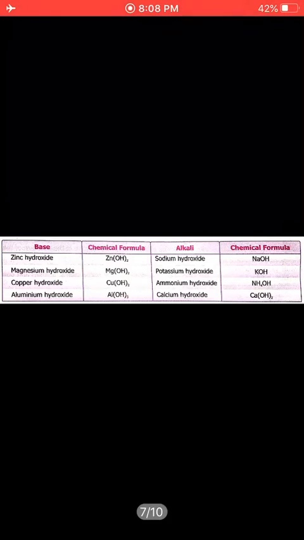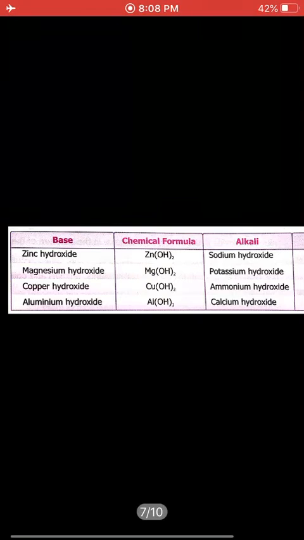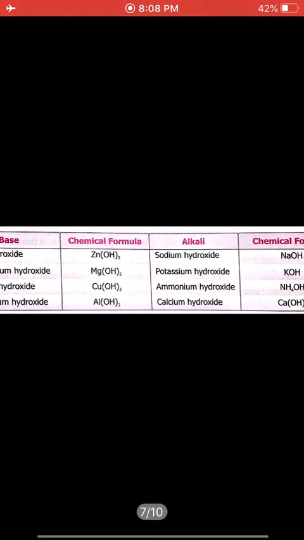Am I clear? So make this clear in your mind, that when any chemical substance breaks and forms H positive ion, then it is known as acid. If any chemical compound breaks and forms OH negative ion, then it's a base. Now these are the bases. Their formula is given. जिंक हाइड्रोक्साइड फॉर्मूला क्या है? Zn(OH) whole twice. मैग्नीशियम हाइड्रोक्साइड, जो मिल्क ऑफ मैग्नीशिया बोलते हैं इसको, Mg(OH) whole twice. This is the formula.